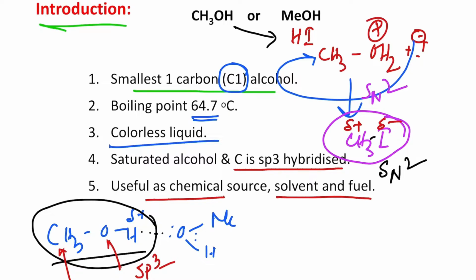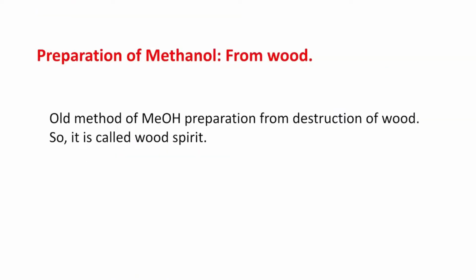Now, by the way, why didn't I say methyl chloride or methyl bromide? Because methyl chloride is a gas and methyl bromide is a very low boiling liquid, difficult to handle, but methyl iodide boils at near about 40 to 50, so you can handle it efficiently. Second, we need a reagent which is safer. If it's a gas, it is very risky to handle, not only in the laboratory but also in industry. So that's why you have seen in many cases methyl iodide is written, not chloride or bromide. Now, how is methanol prepared?